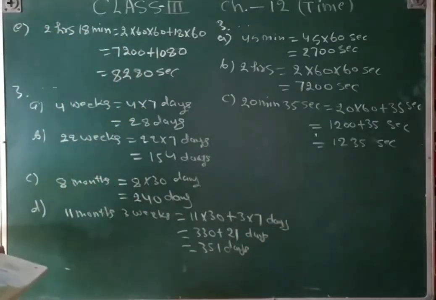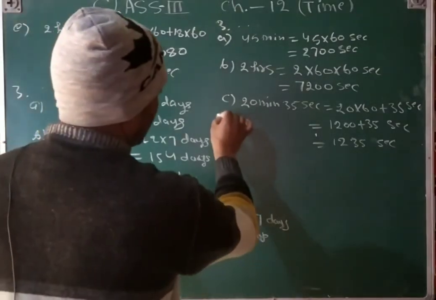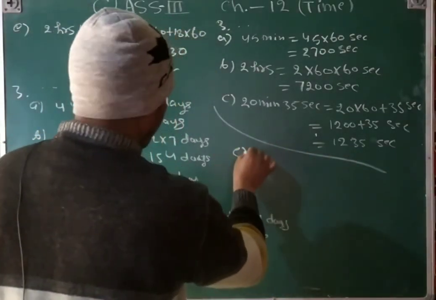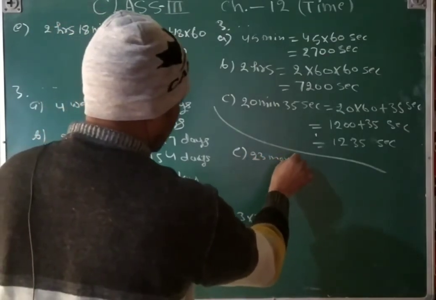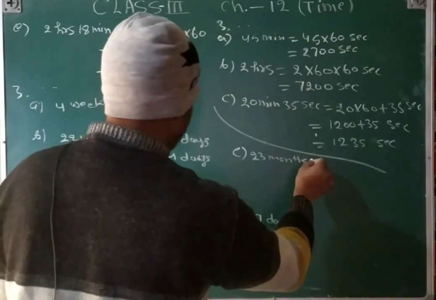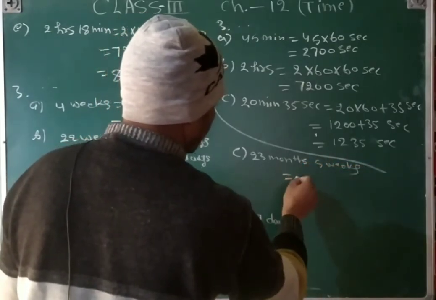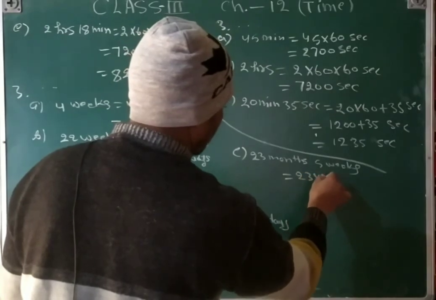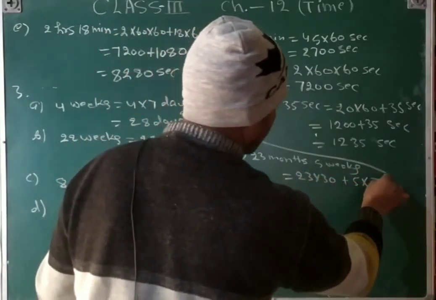And then E part. See here, E part. 23 months 5 weeks is equal to 23 into 30 plus 5 into 7.